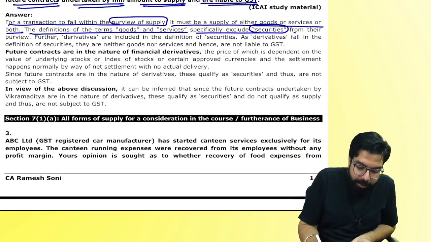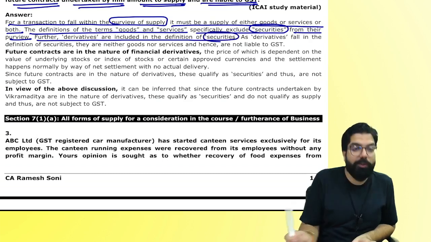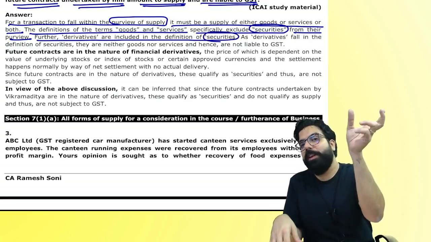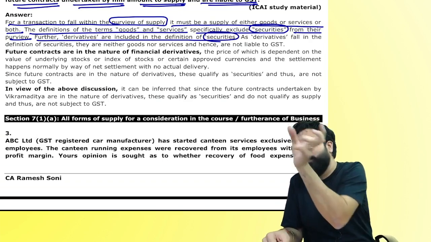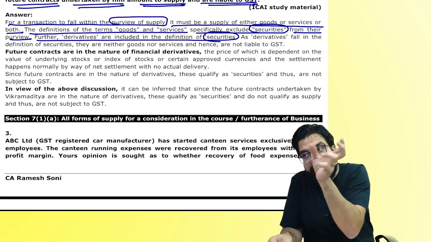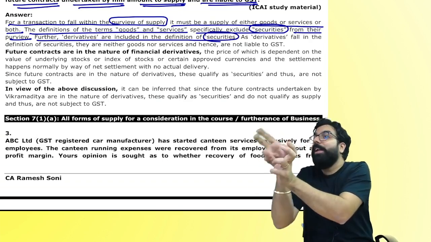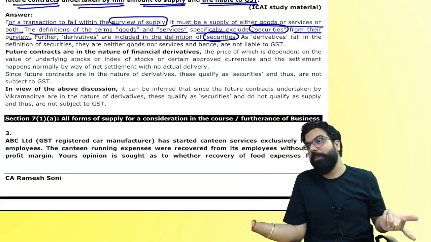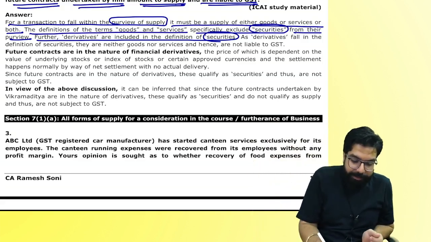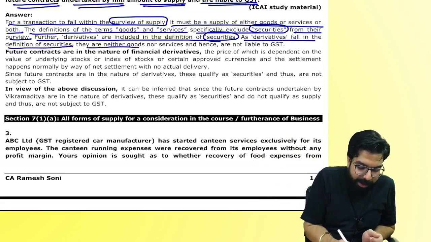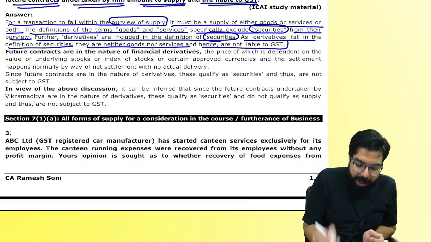And derivatives are included in securities. So what they are telling is, first of all, for anything to be supply, it has to be goods or service. And in goods and services, securities are excluded. And derivatives are what? Securities. And hence, as derivatives are securities, they are neither goods nor service and not liable to GST.